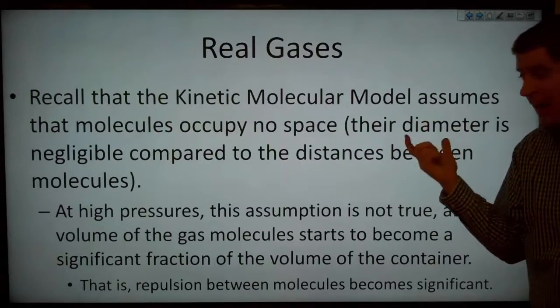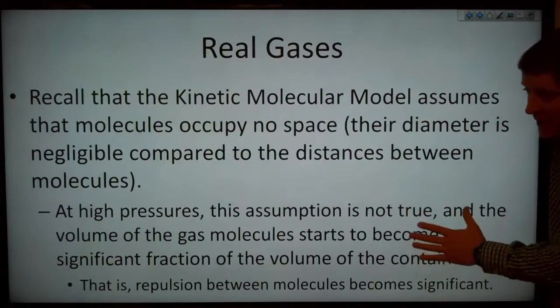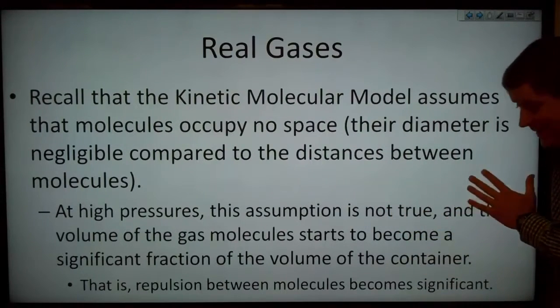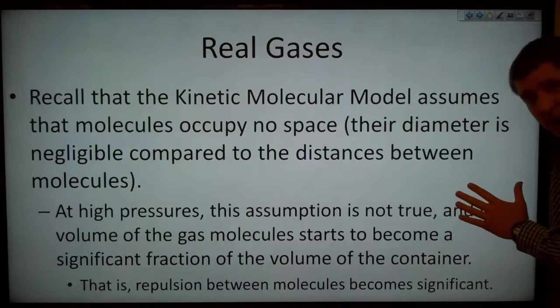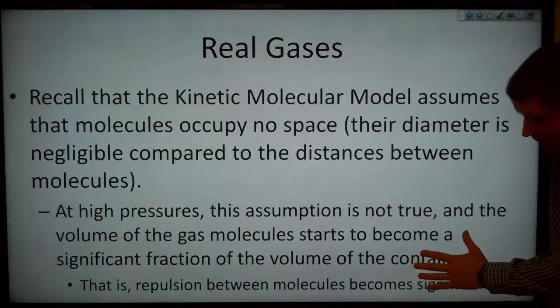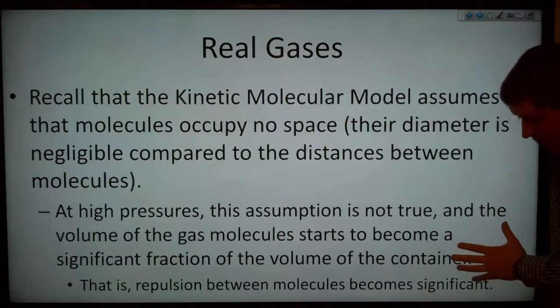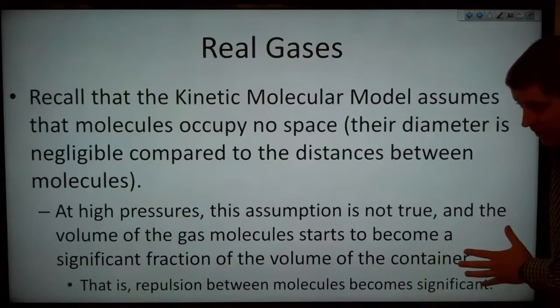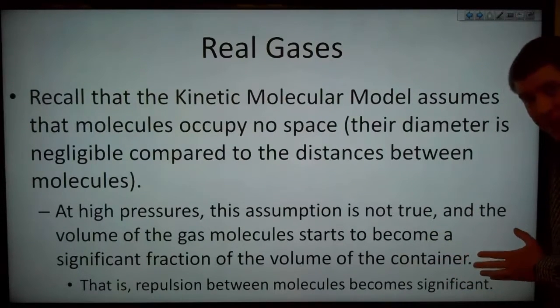Remember that the kinetic molecular model assumes that molecules occupy no space. That means their diameters are negligible compared to the distances between the molecules. And this means that at high pressures, this assumption is not true, because at high pressures, those molecules are packed close together. And this means that the volume of the gas molecules starts to become a significant fraction of the volume of the container itself. That is, the repulsion between molecules becomes significant.